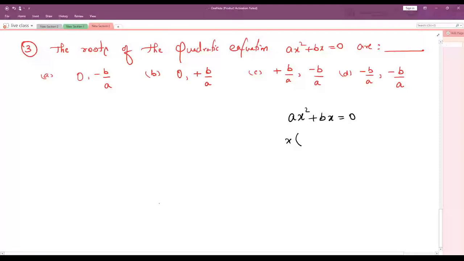See, we have two methods. I'm showing you both the methods. Okay. X is common. So what is left out? Ax plus b is equal to 0. Correct?